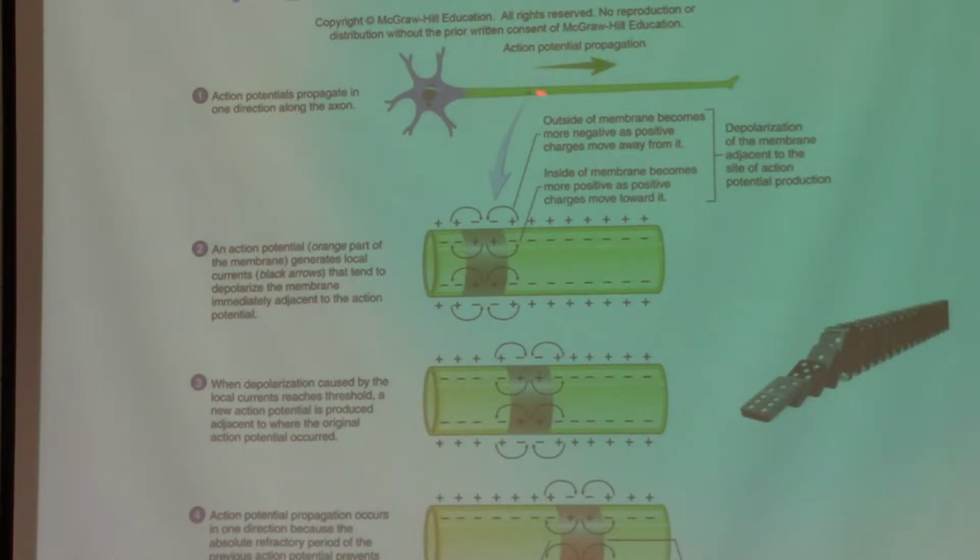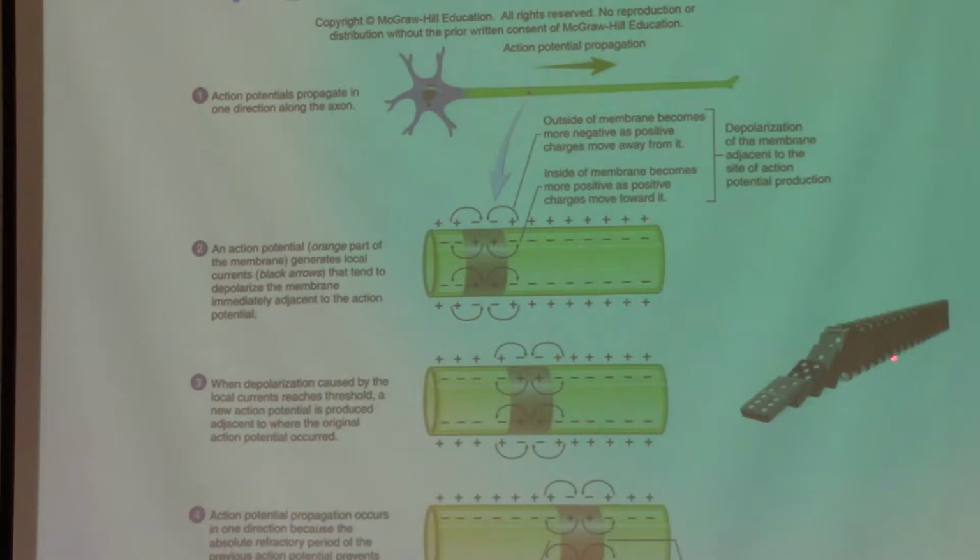So this is again an axon, and this is the cell body of this neuron. It is moving through the membrane in a way where this part is getting depolarized. When it is depolarized, it depolarizes the next part of the membrane inside this axon. And then when the action potential travels from here to here, and then from here to here, it is getting other parts of the membrane depolarized.